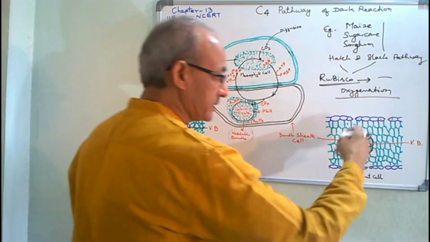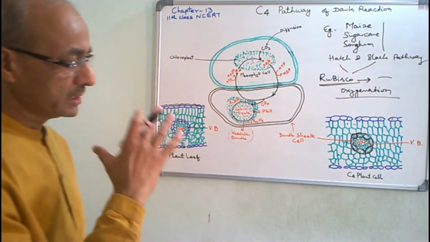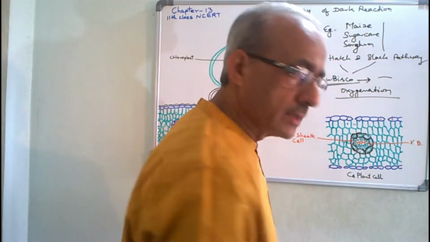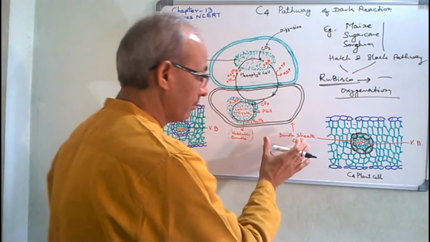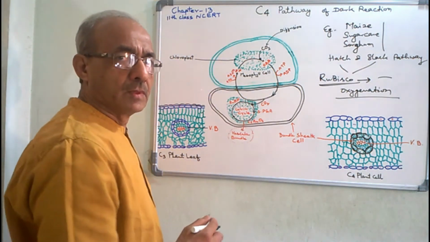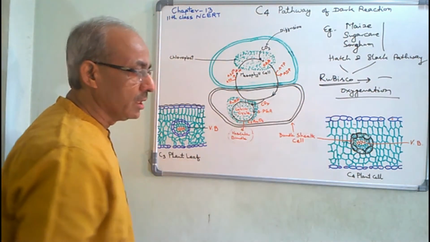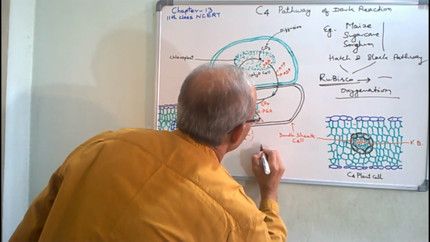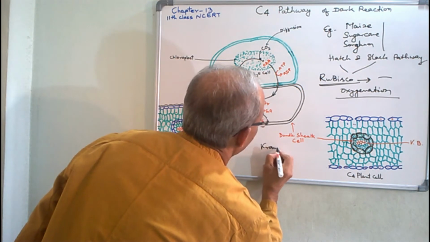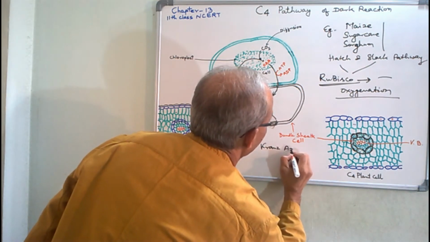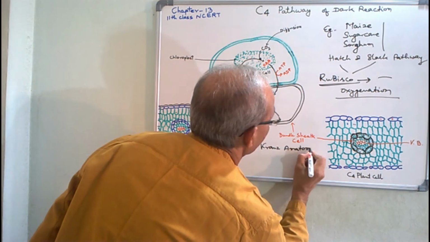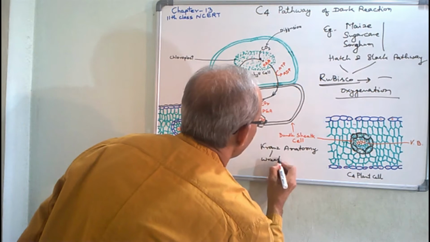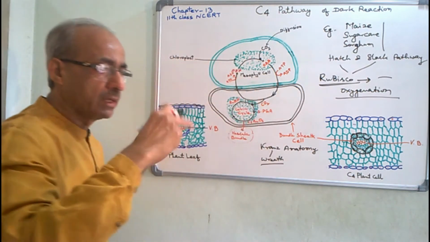Due to the presence of this special circular layer of the bundle sheath, the anatomy of the leaf of C4 plants is called Kranz anatomy. Kranz means wreath, and wreath means circular layer.